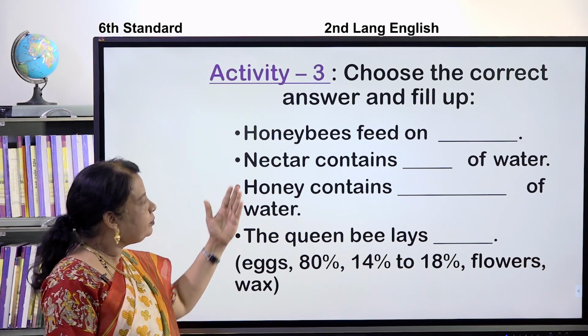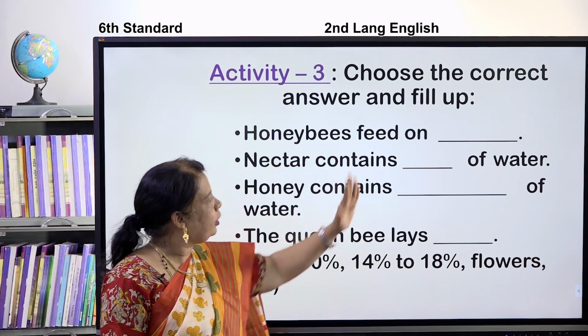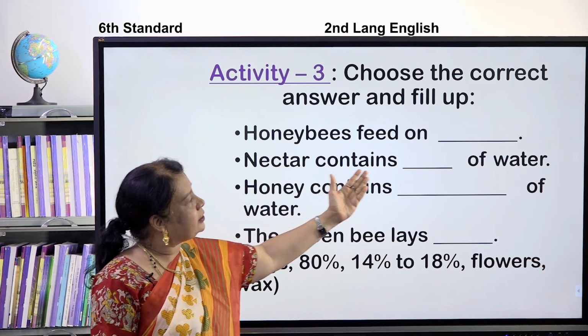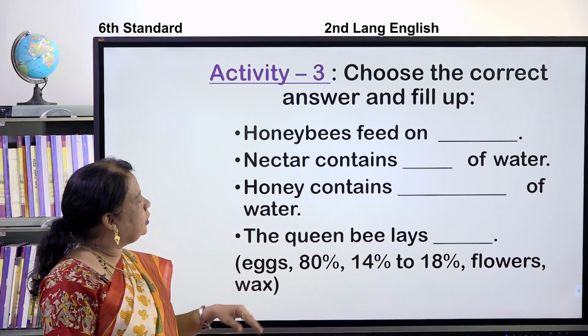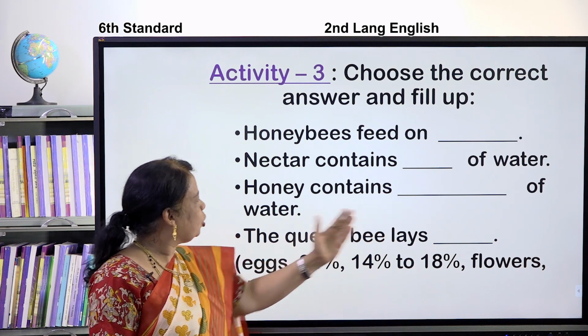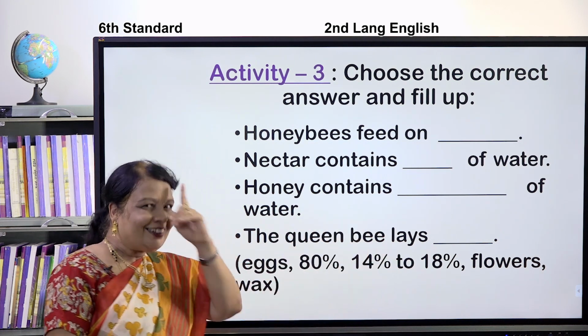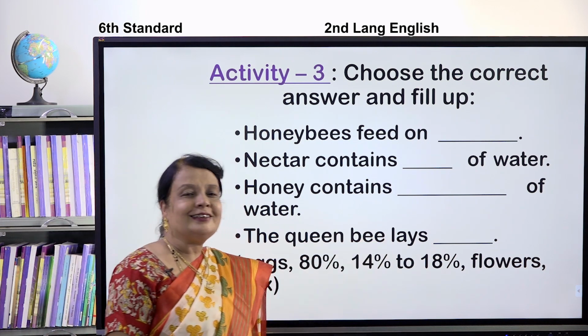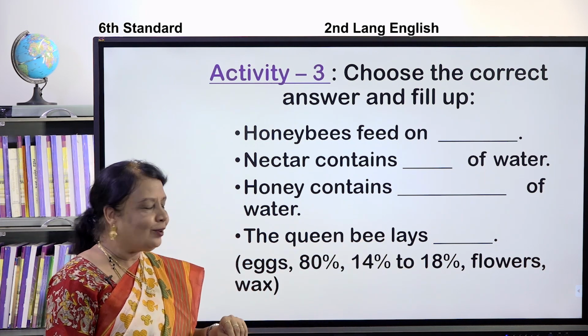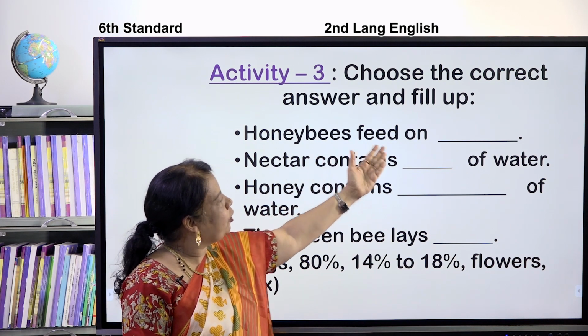Can you do it? Honey bees feed on dash. Nectar contains dash of water. Honey contains dash of water. The queen bee lays what? Very good children. The queen bee lays eggs. Shall we have a look at it? Honey bees feed on.